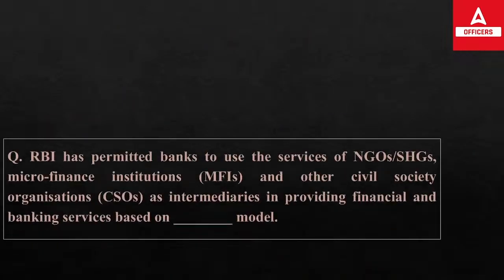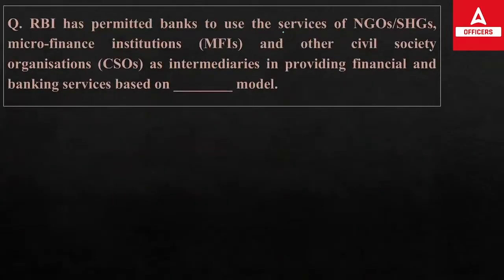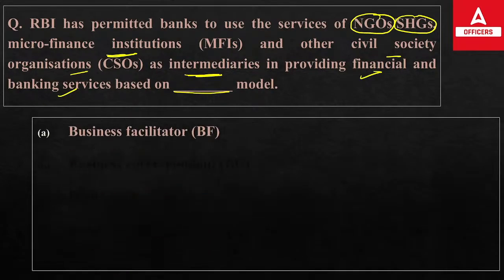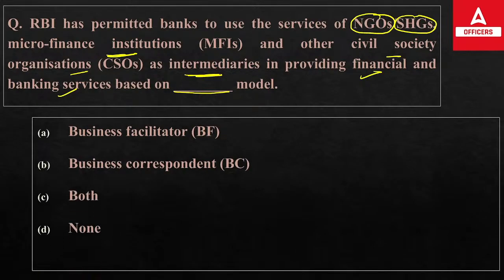Clear? Next, second question. RBI has permitted banks to use the services of NGOs, non-government organizations, self-help groups, microfinance institutions, and other civil society organizations as intermediaries in providing financial and banking services based on dash model. So RBI allowed that now you can also provide banking and financial services to the population of our country. But with the help of which model? First, business facilitator model, second, business correspondent model, third, both, and fourth, none of the above.